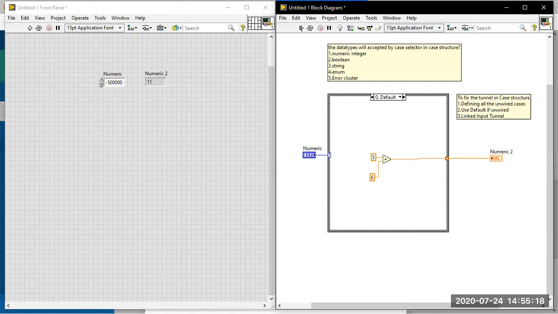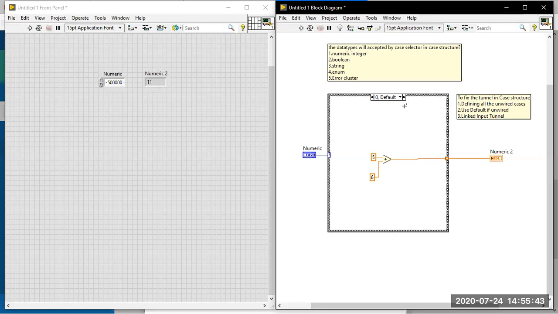Cases which are not designed. I do not understand your question actually. So if I give the case value -1, that is, a case value which is not available, you might be asking about that. If the case value is not available in the case structure, only at that time will it execute the default case.